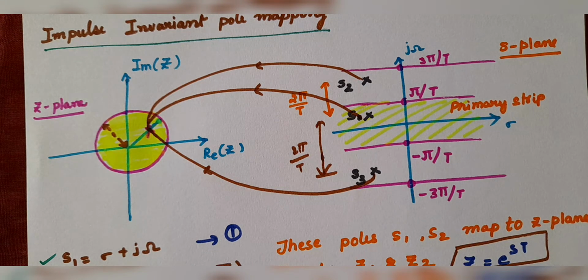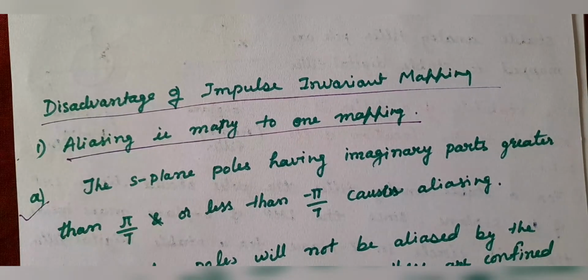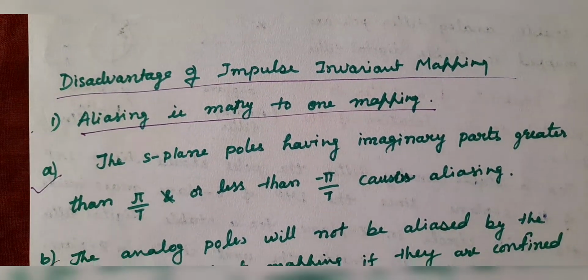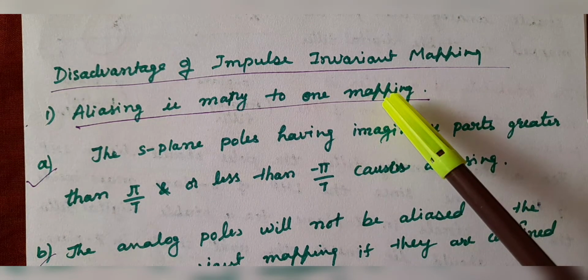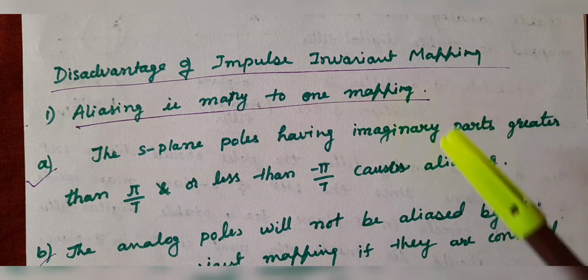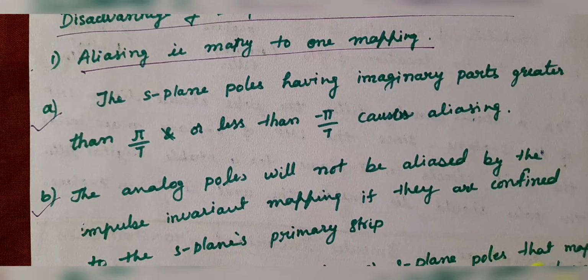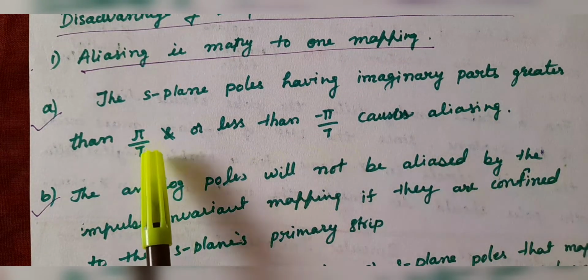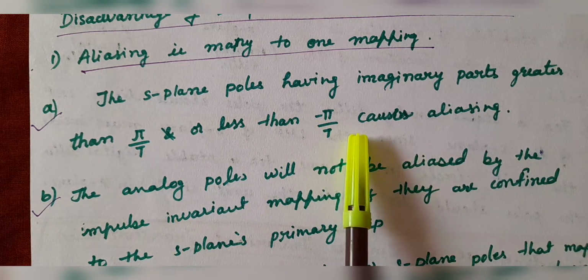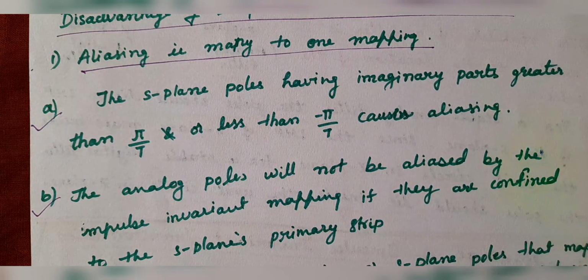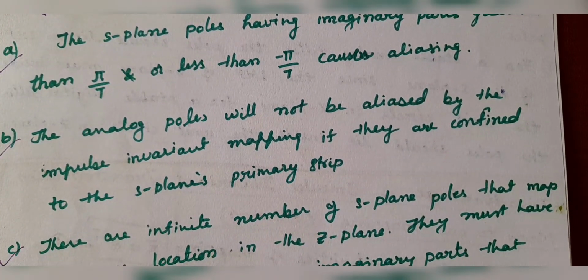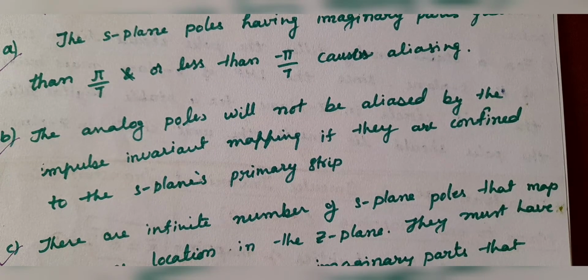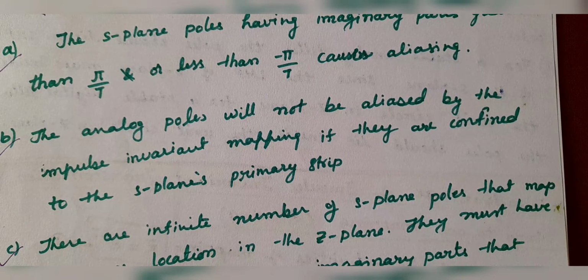Okay, let us see the conclusion part. So what is the disadvantage of impulse invariant mapping? Aliasing. Aliasing is many to one mapping. An S-plane pole having an imaginary part greater than pi by T or less than minus pi by T causes aliasing. The analog poles will not be aliased by the impulse invariant mapping if they are confined to the S-plane's primary strip.